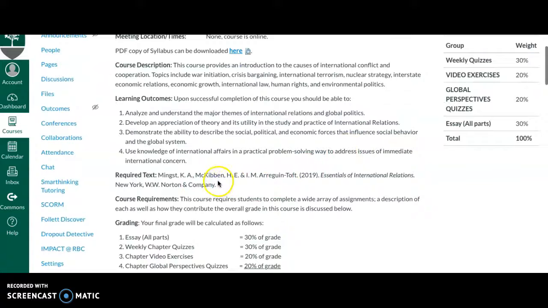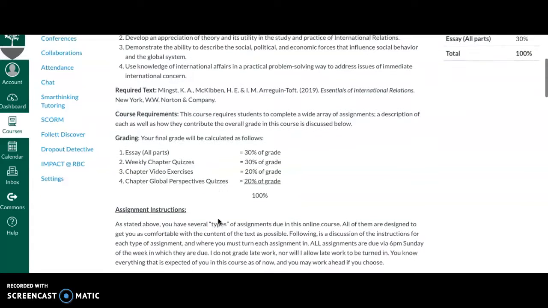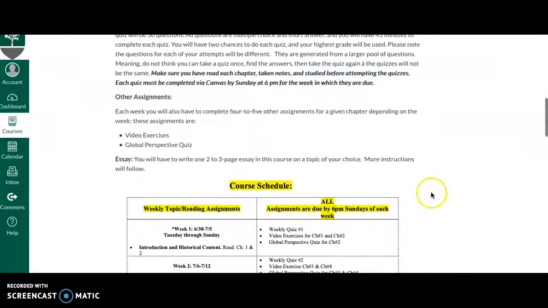I sent out the required text. I should mention that you can read through the description and the learning outcomes, and then how you will be graded. So this essay, all parts of it, is worth 30% of your grade. Then you have these quizzes, video exercises, and global perspective exercises, and you'll be prompted by Canvas to do these. Very easy, low stakes, low pressure.